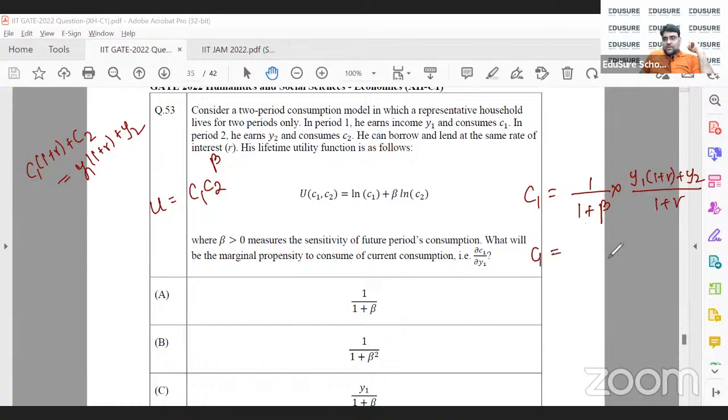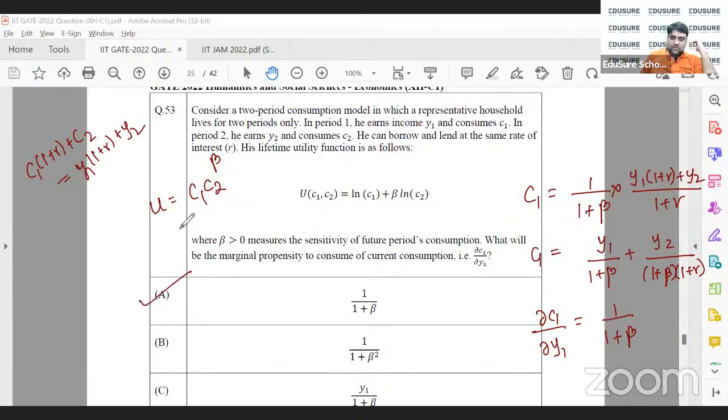So this is c1 is equal to y1 by 1 plus beta plus y2 divided by 1 plus beta into 1 plus r. Now, if I were to find out del c1 del y1, that will be simply 1 by 1 plus beta. Just mark it. You just have to find out the optimal value of c1 and differentiate with respect to y1 and you'll get the answer.